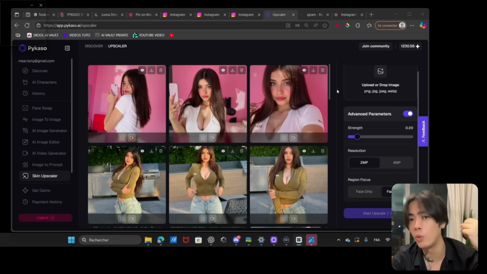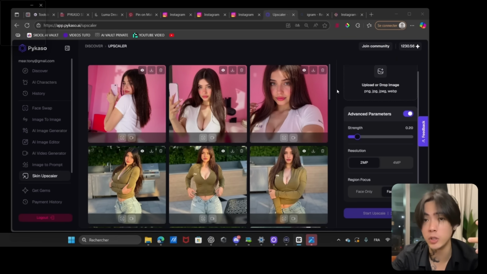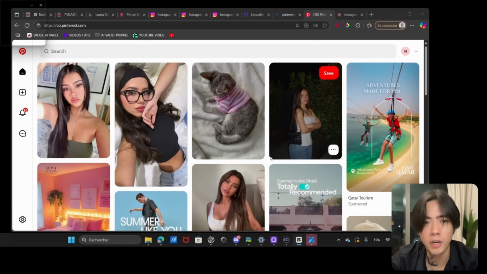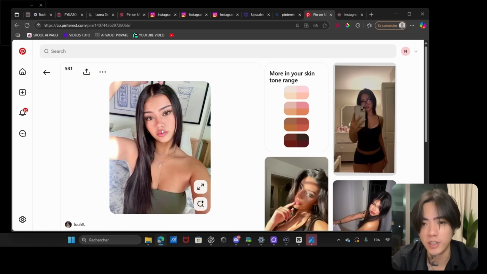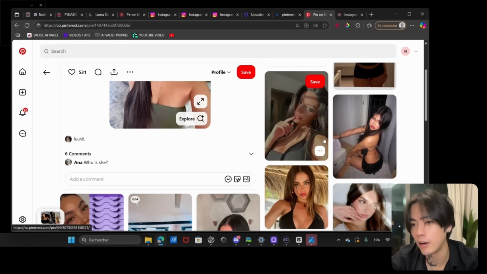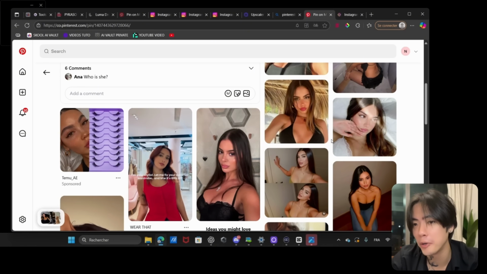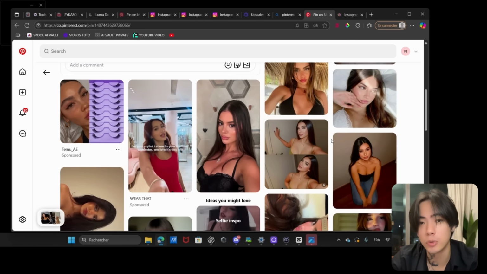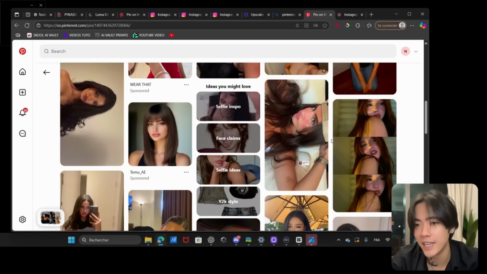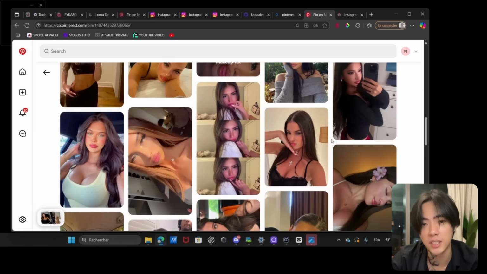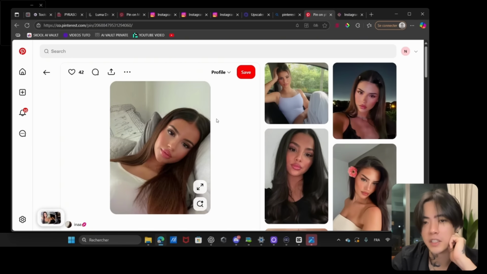For this one, we just want to go on Pinterest. So I am right now on Pinterest. And let's say, for example, I like this pic or there's another photo I really like and I want to reproduce it with my AI influencer without using the face swap for sure. Nice. Let's say I really like this photo and I want to do exactly the same one. I will just download it, right?